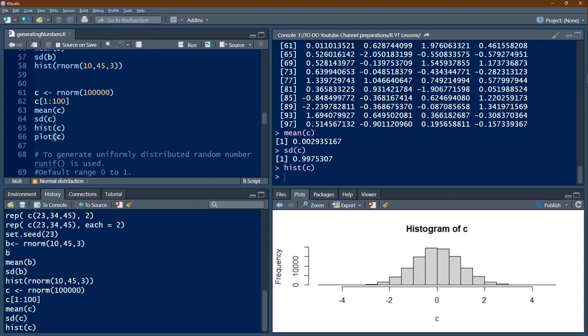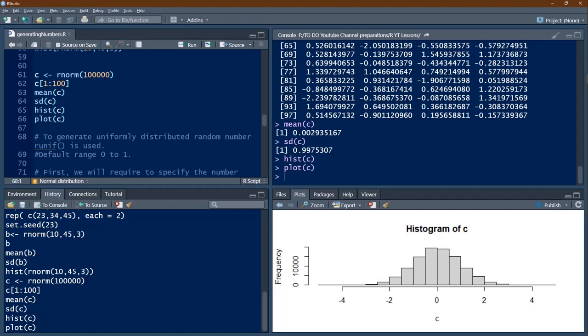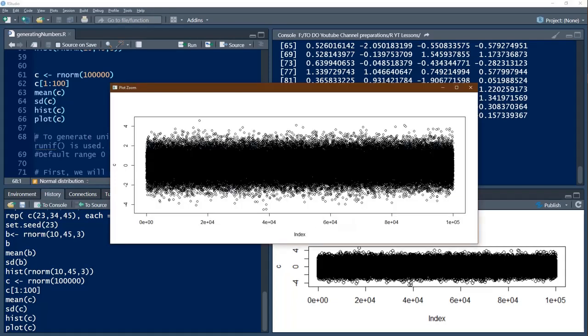And let's see the plotting also. Plotting of 100,000 numbers naturally will take a little bit of time, and then the next distribution we will be seeing is uniform distribution. We will be contrasting this distribution and normal distribution. Let's see it in zoom.